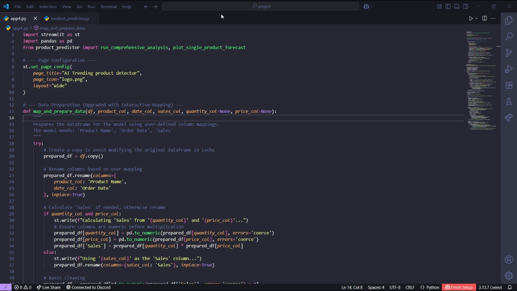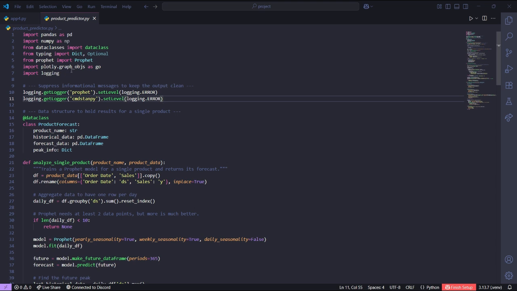The front end, built with Streamlit, named as the front end Python file in front of you, handles all user interactions. This includes the file uploader, the interactive column mapping wizard, and the tabbed interface that displays the dashboard and forecast results. If we talk about the backend, which is the forecasting engine named product predictor, a Python file here in front of you, it contains the core logic where a user requests a forecast. This script iterates through every unique product in the dataset. For each one, it trains a Prophet model, predicts sales for the next 365 days, and identifies the future date with the highest predicted sales volume.